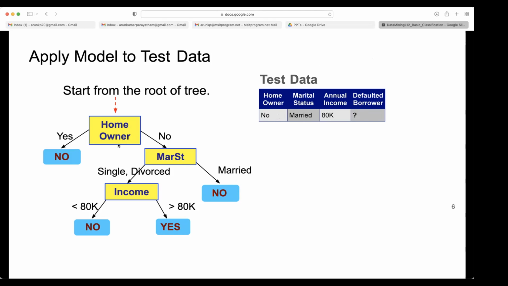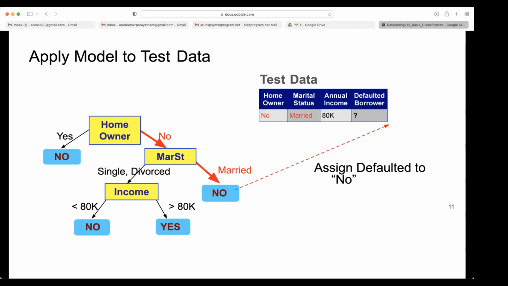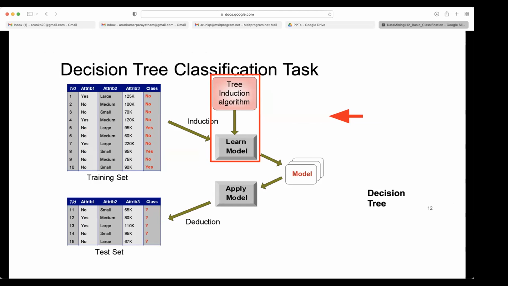Our object will get into the right side. Then again, it is split into single, divorced in one branch, and married. So we have marital status married, so we will get into the right side. And on the right side, we don't need to verify anything. Directly, we can assign the class, no. The same traversal is given here, how it is traversed and how the class is assigned.